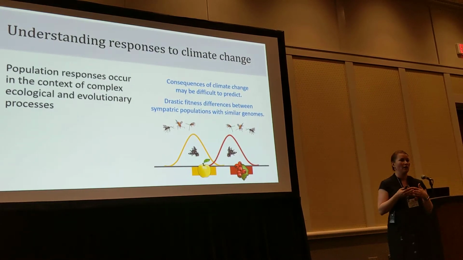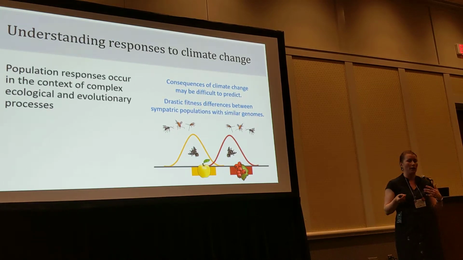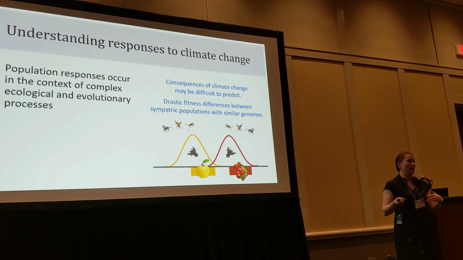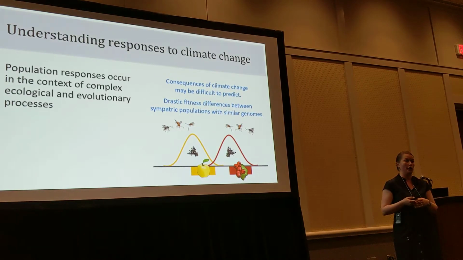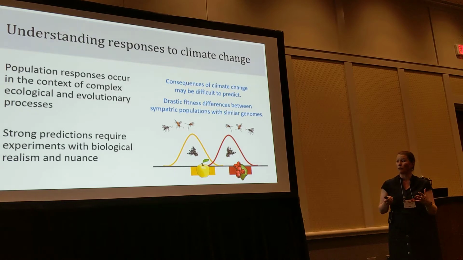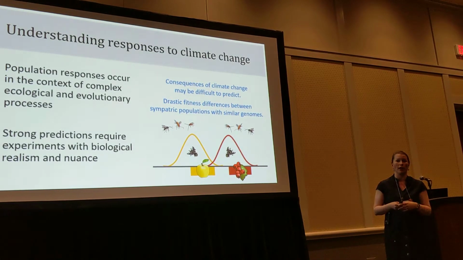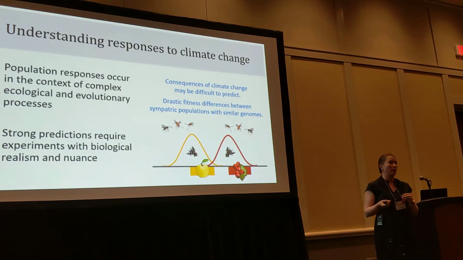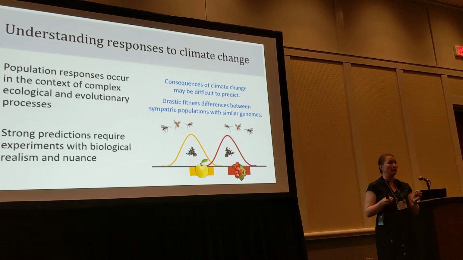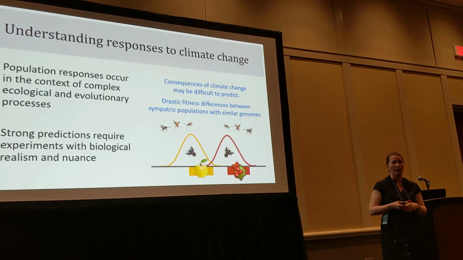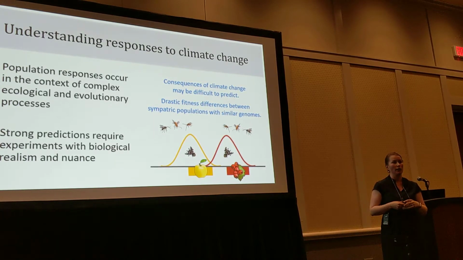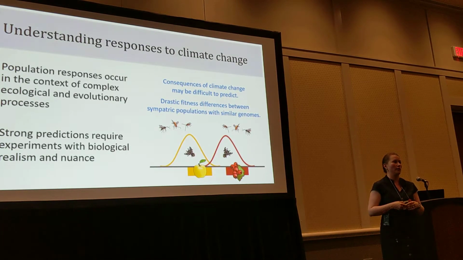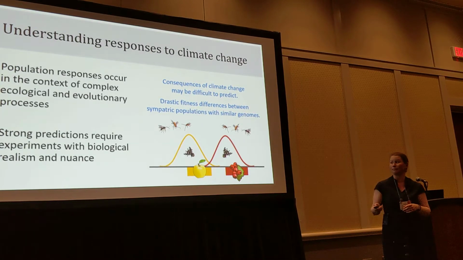So in our case, we have multiple asymmetric effects of warming, which have drastic fitness differences for these two host races, even though they're at the same site and they have lots of similarities in their genomes. And so as we move forward and want to make strong predictions for how populations will respond to climate change, the more we can design experiments with biological realism and nuance and complexity that matches natural systems as best we can, that's going to strengthen our ability to really understand how populations are responding to climate change and what kinds of consequences can reverberate throughout the community.